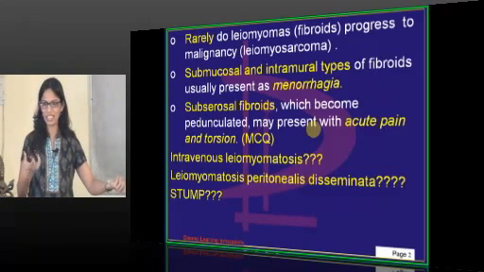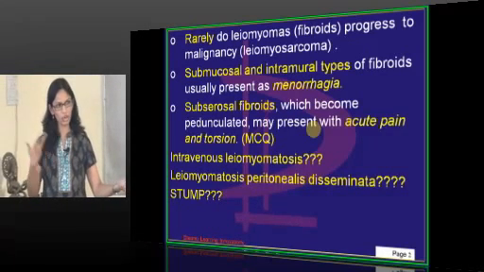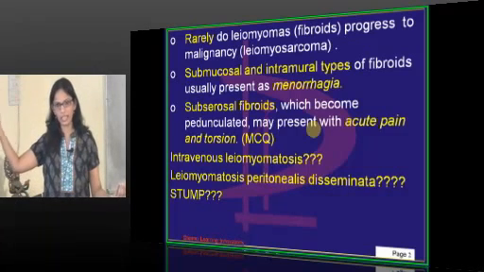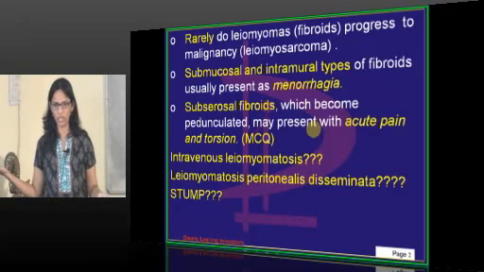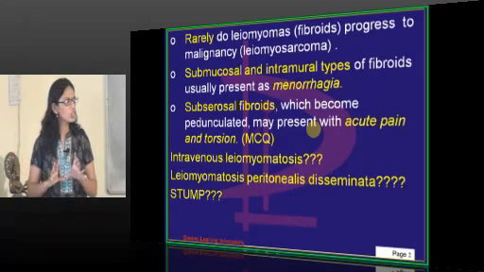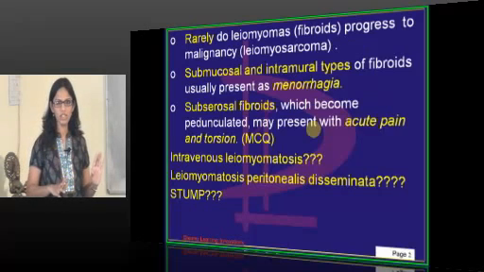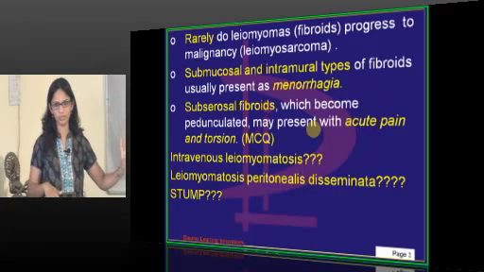If the mitotic cells are there, from the mitotic cells we will know, dysplastic cells, metaplastic cells and all. So if it is more than 10 mitotic cells, then it is a malignant potential. So less than 5 is benign, more than 5 is malignant potential. But if you get between 5 and 9 mitotic cells per 10 high power fields, then it is called STUMP, that is smooth muscle tumor of uncertain malignant potential.